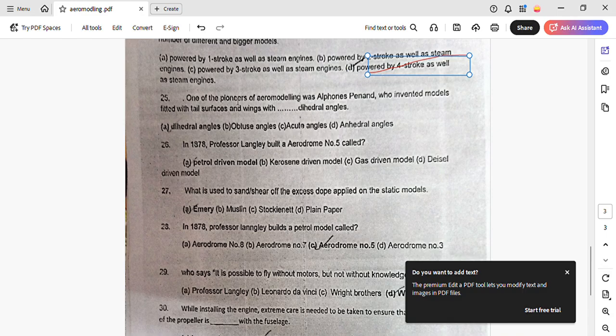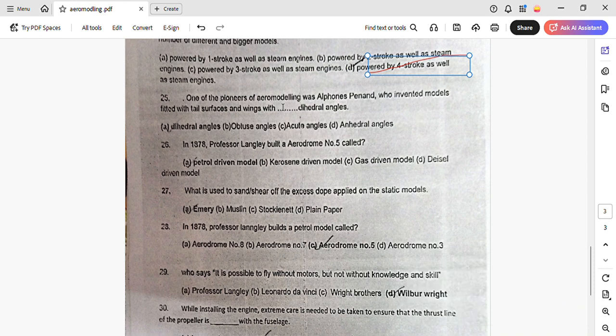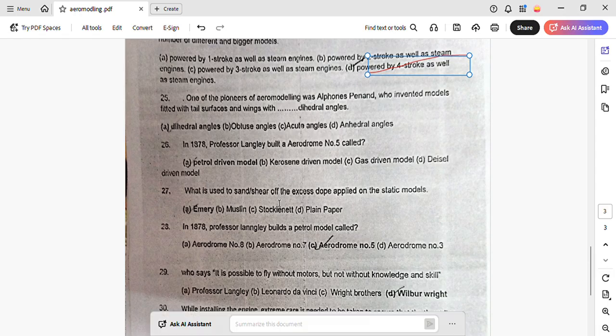One of the pioneers of aeromodeling was Alphonse Pinard, who invented models fitted with tail surfaces and wings with dihedral angles. The answer is given: dihedral angles. So who was the pioneer of aero modeling? Alphonse Pinard, who invented models fitted with surfaces and wings.